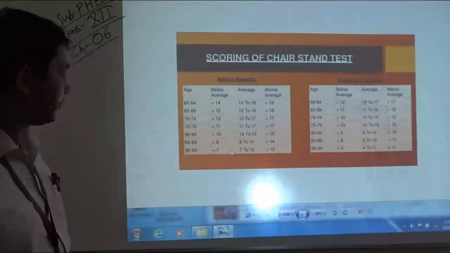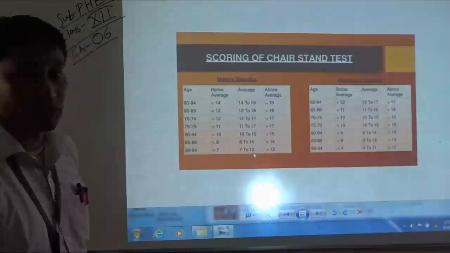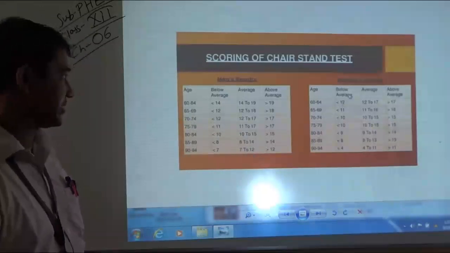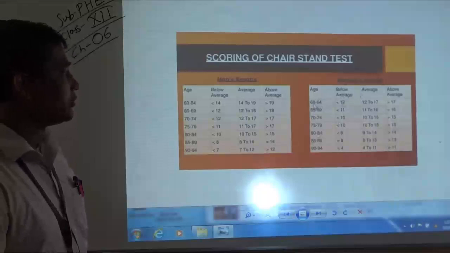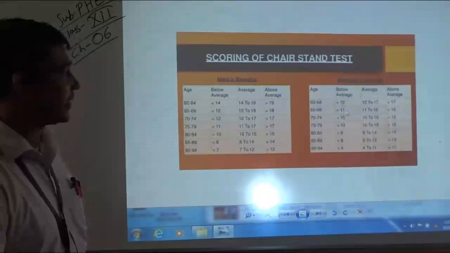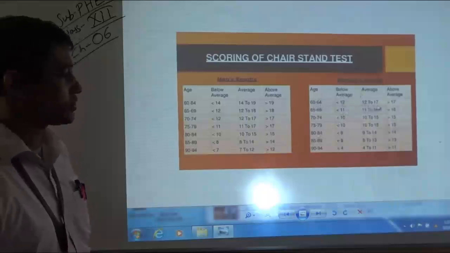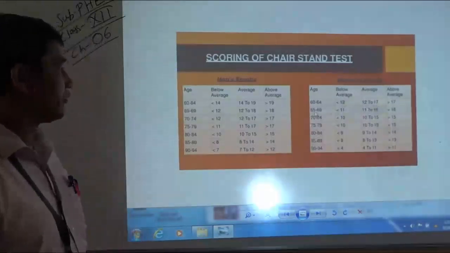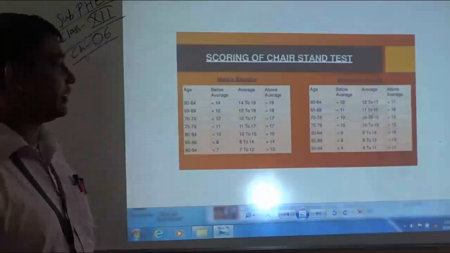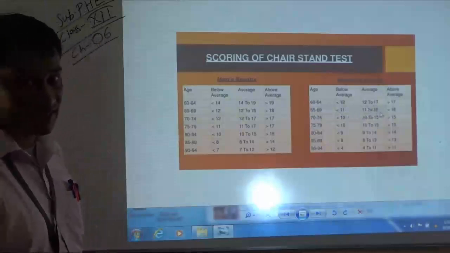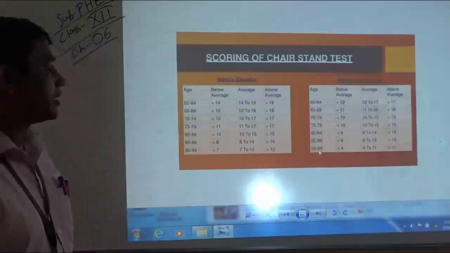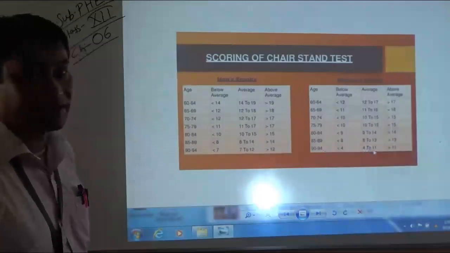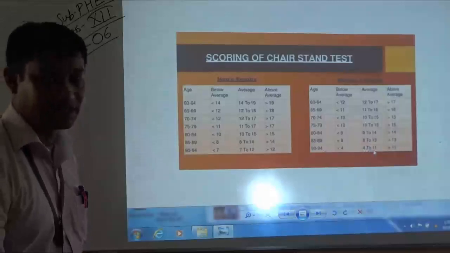For 90 to 94, 7 to 12 chair stands need to be performed by the men category in 30 seconds. Similarly for women, you see the 60 to 64 age category, they need to perform 12 to 17 chair stands in a 30-second time slot. Similarly for 65 to 69, they need to perform 11 to 16 chair stands in 30 seconds. Likewise, the age category of 90 to 94 needs to perform 4 to 11 chair stands within a 30-second time slot.